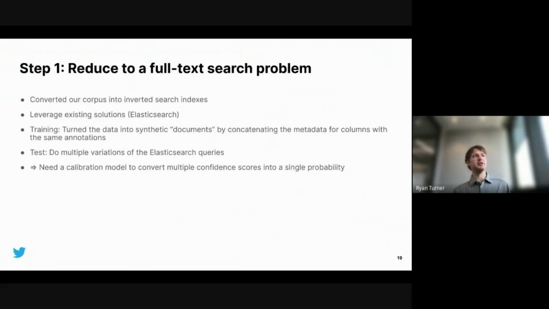So we wanted to use systems that were already built, to leverage existing systems so we didn't have to reinvent the wheel at all. We made the choice in this particular case to use Elasticsearch, which is a system for retrieving documents based on a few keywords that may be similar to things in the documents. So basically, we needed to do a reduction to convert this classification problem to the document retrieval problem that Elasticsearch solves.